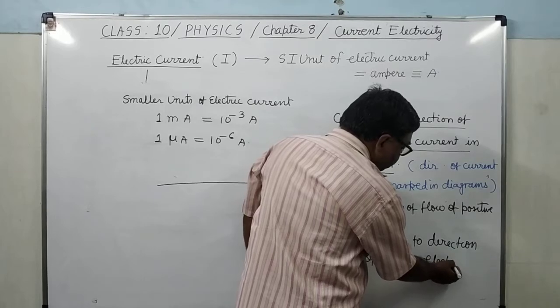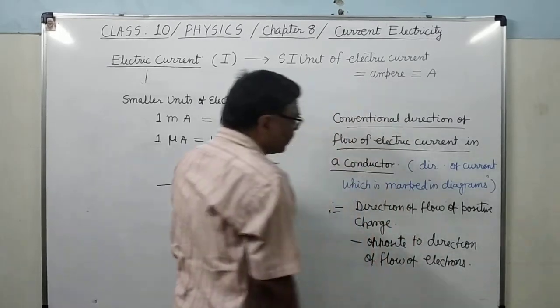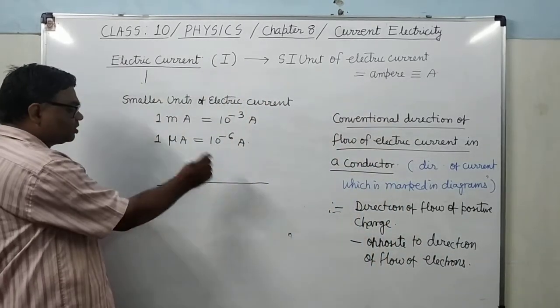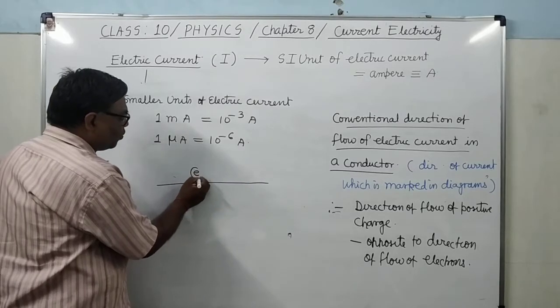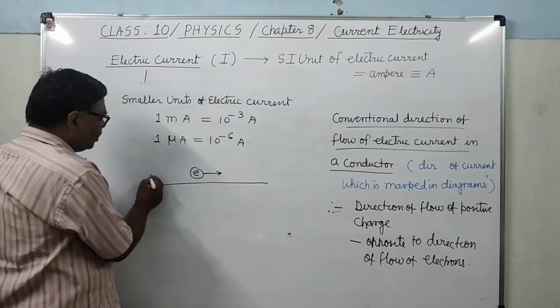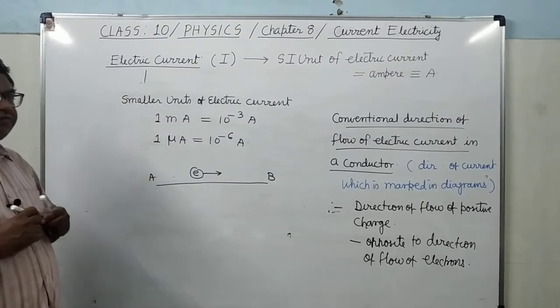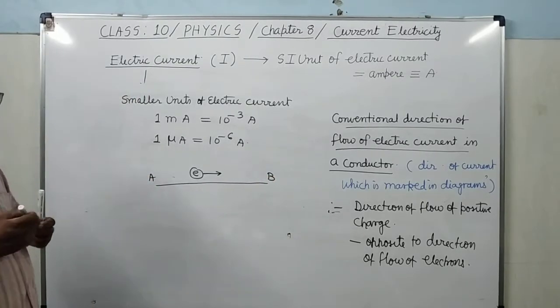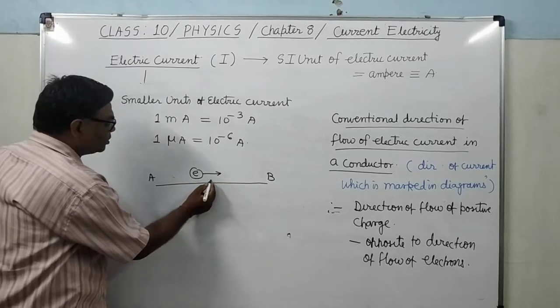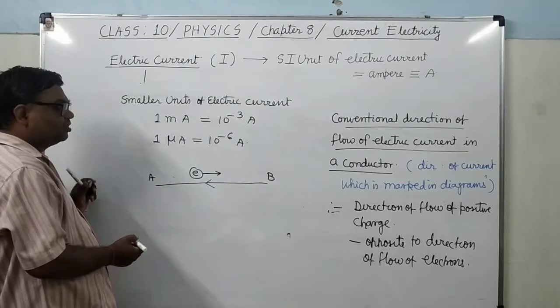Now you see from this diagram, suppose in this conductor electrons are flowing from end A to end B. Then what will be the direction of current which you will mark here? That will be this. It is clear?